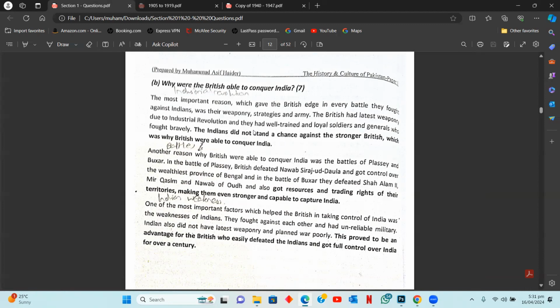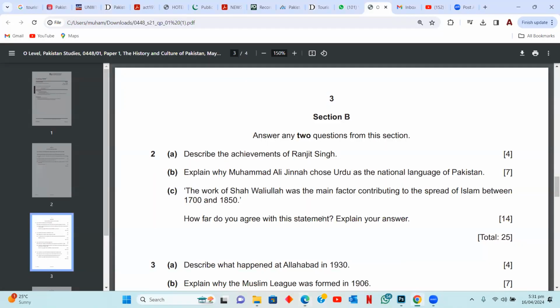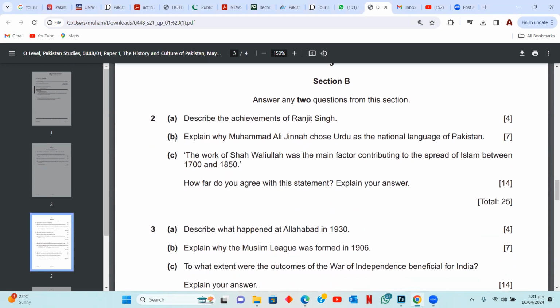You can talk about his powerful rule in Punjab, and how during his tenure the British didn't dare to conquer Punjab, and the annexation was done after Ranjit Singh died. So he was an extremely influential ruler of Punjab, and you can talk about any two more achievements of that sort. We'll straight jump on to part B, that is the 7 mark question.